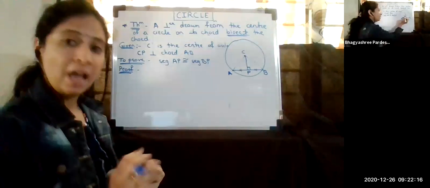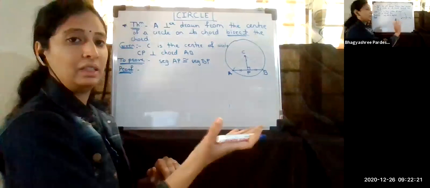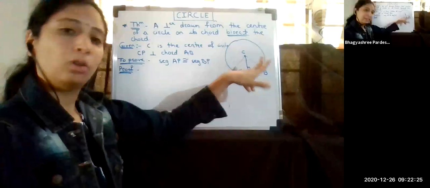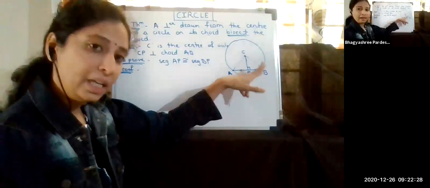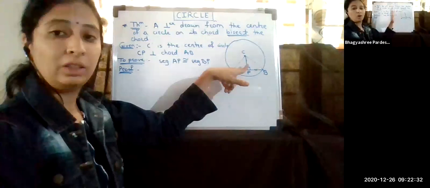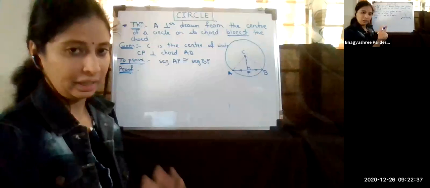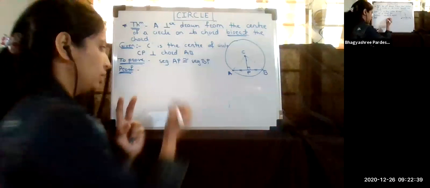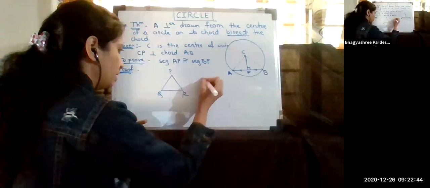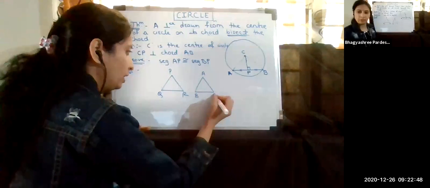Now, if the two triangles are equal, or I can say in mathematical language, the two triangles are congruent, then each and every side and each and every angle of the triangles are also equal. Get that? Suppose this is PQR and suppose this is ABC. I'm saying that these two triangles are equal. Means what?